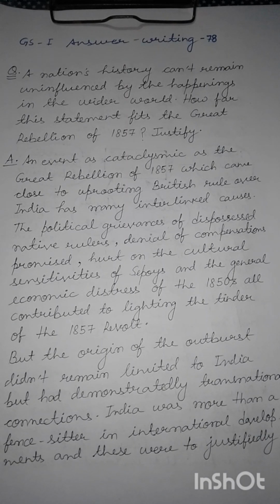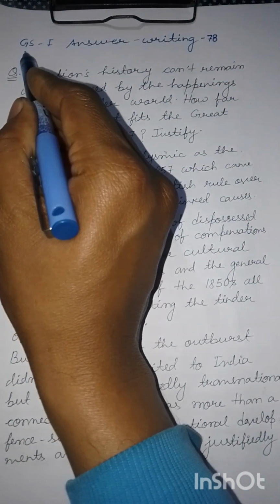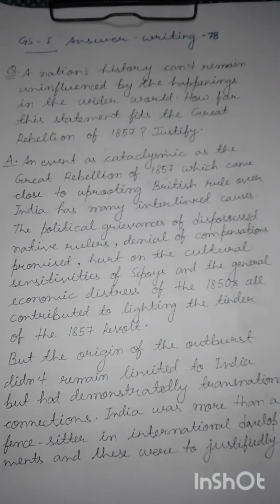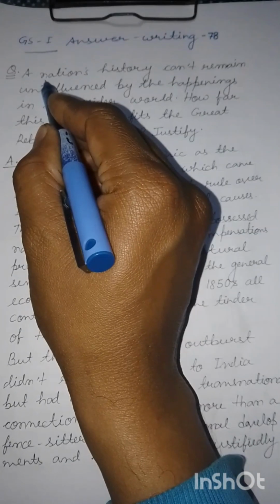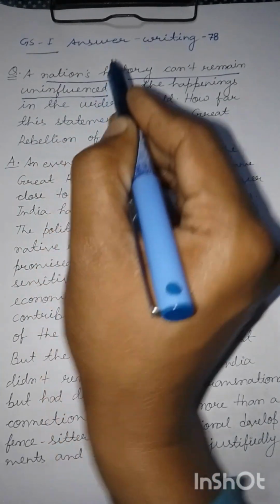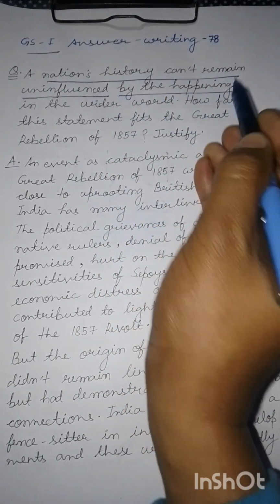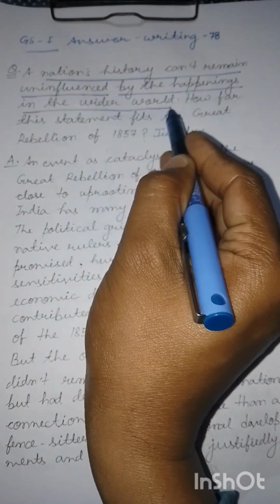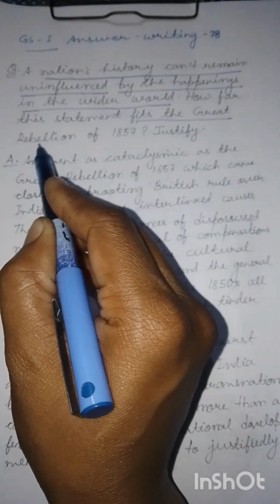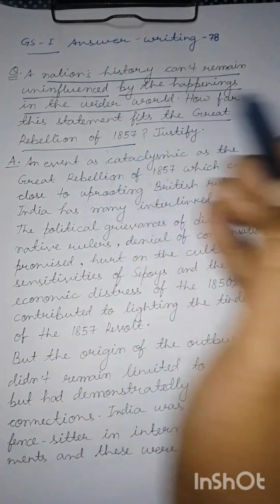This is Rocket Ship IAS Lab, and continuing with our series on answer writing for general studies papers of the civil service main examination, we would take up a question that you might encounter in GS paper 1. Here goes the question: A nation's history cannot remain uninfluenced by the happenings in the wider world. How far does this statement fit the Great Rebellion of 1857?